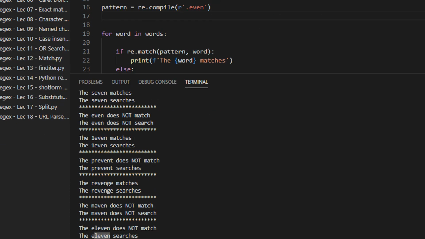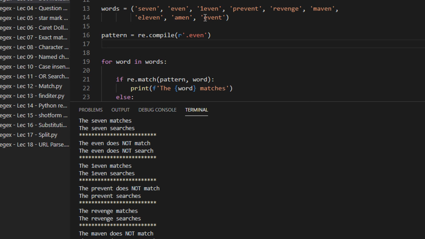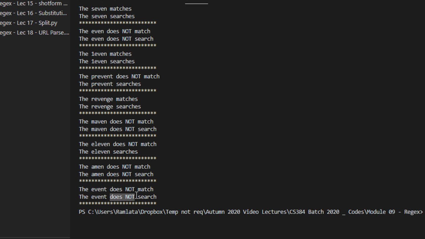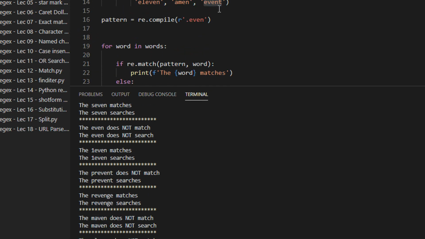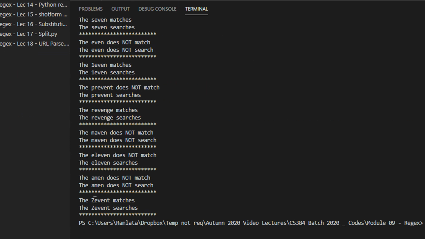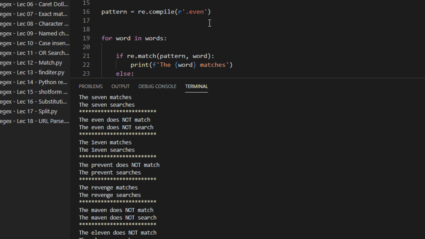Similarly, amen will not match in both cases because even itself is not there. Forget about the previous character. Then we have event. So event does not match and does not search. Why? Because in the case of event, it begins with the word even, but it should have a preceding character. So now let us try to keep a capital letter here just for convenience. Let me keep Z, so Zevent. Now you will see both will match. Zevent matches and Zevent also searches, because before even we need a single character that can be a small case or a capital case or even a number.